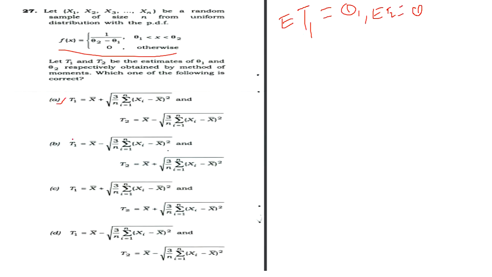First we go to option A. In option A we have x bar plus square root of 3 upon n summation i equal to 1 of xi minus x bar whole square, that is the variance.